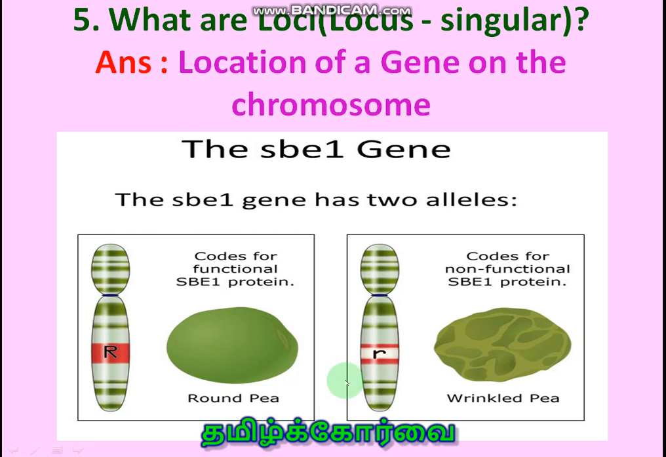The genes are located in definite location on the chromosome. And you know very well the chromosome carries the DNA. So the genes occupy the definite position on the chromosome. That position or location is called as loci or locus. So the locus or loci is constant for a particular character. It will not change at all.